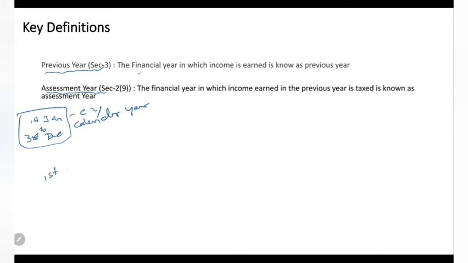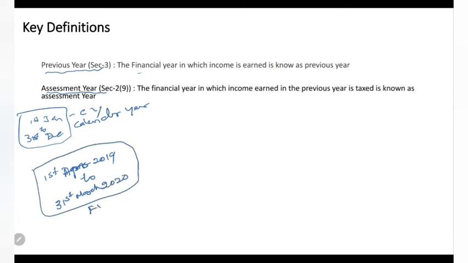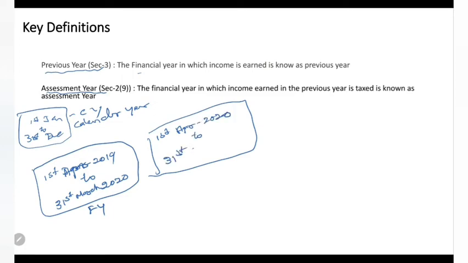For example, 1st April 2019 to 31st March 2020. This is our financial year. After this, the next financial year is 1st April 2020 to 31st March 2021.